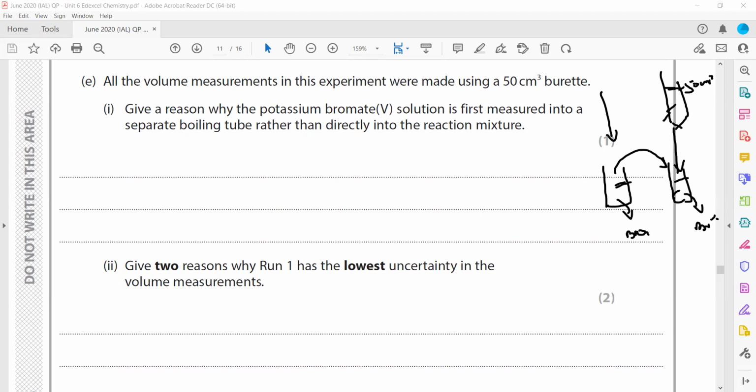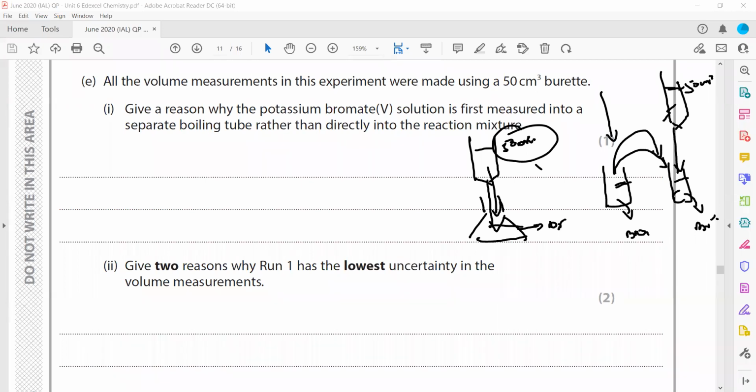The simple idea is that a burette takes time to transfer. If I have 50 cm cube of potassium bromate and I want to react all of it at once with bromide ion, I cannot use a burette, because the liquid will gradually transfer into the conical flask. So it is better to first take it in a boiling tube, and then from the boiling tube instantly transfer it into the other test tube.